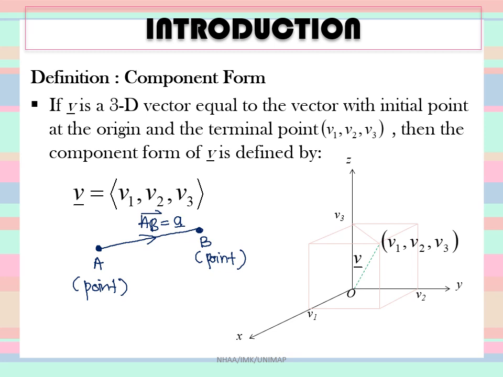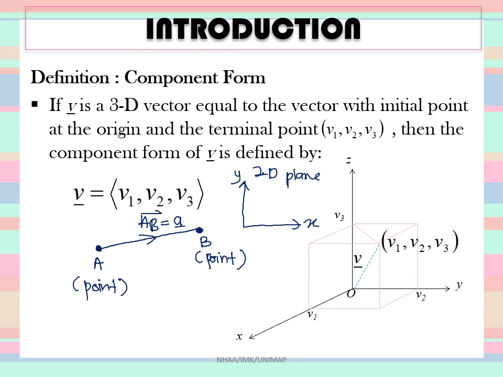For a vector, it can have a component form. On a plane, the minimum number of components is 2. That is for a 2D plane, which consists of the x-axis and y-axis.